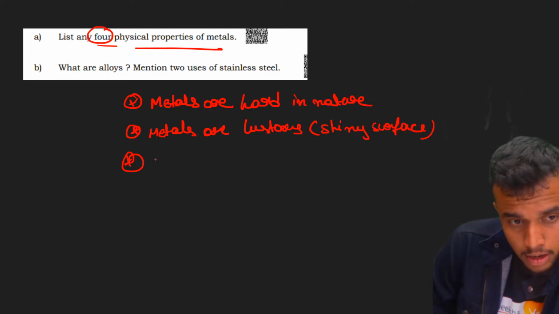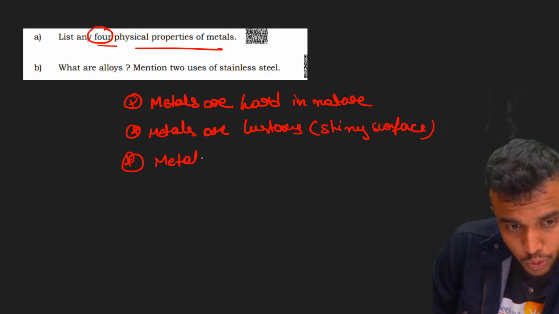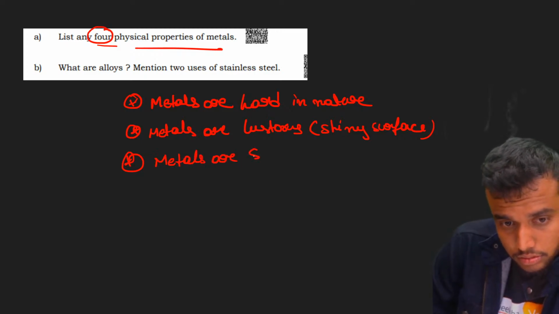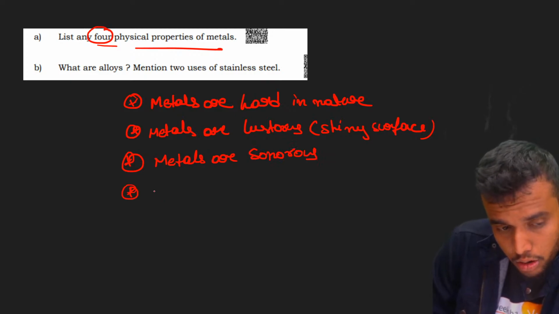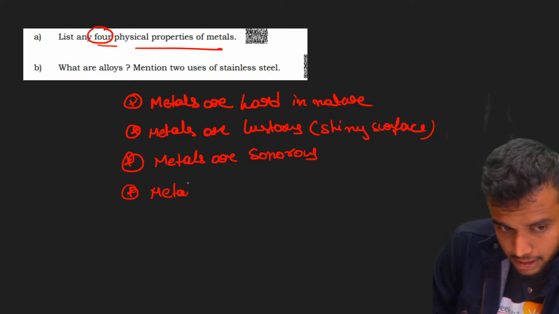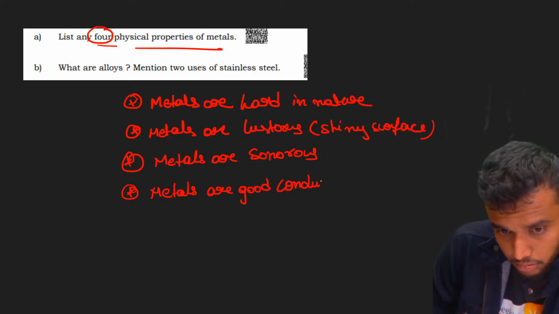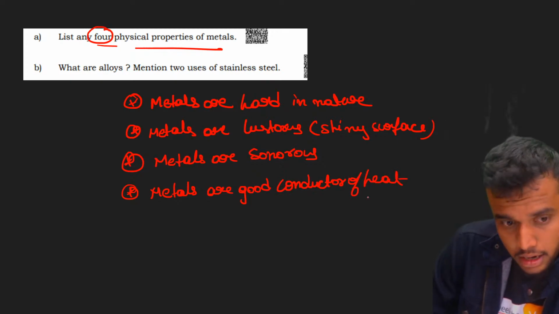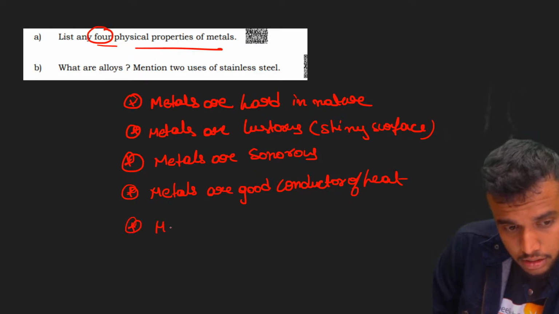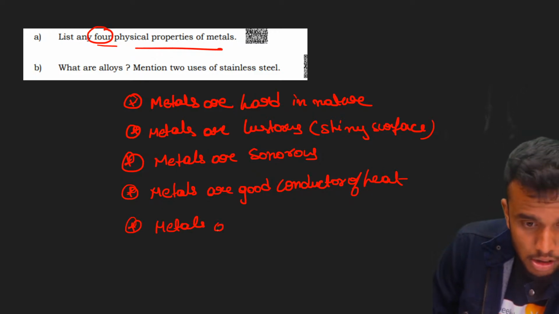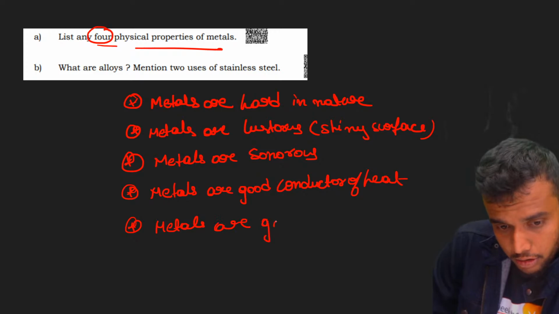Then third point, metals are sonorous. Then fourth point, metals are good conductors of heat. Metals are good conductors of electricity.